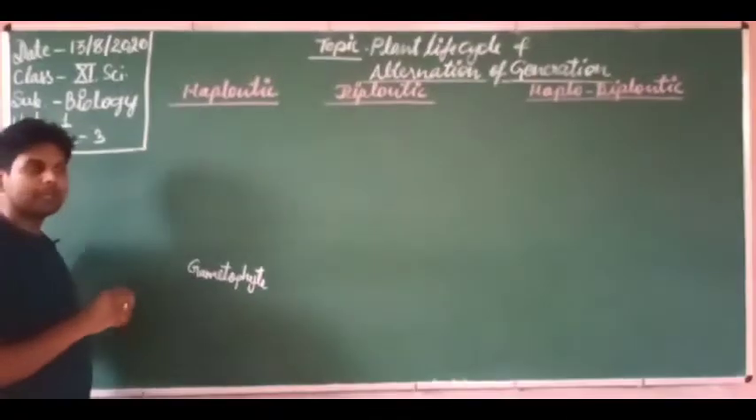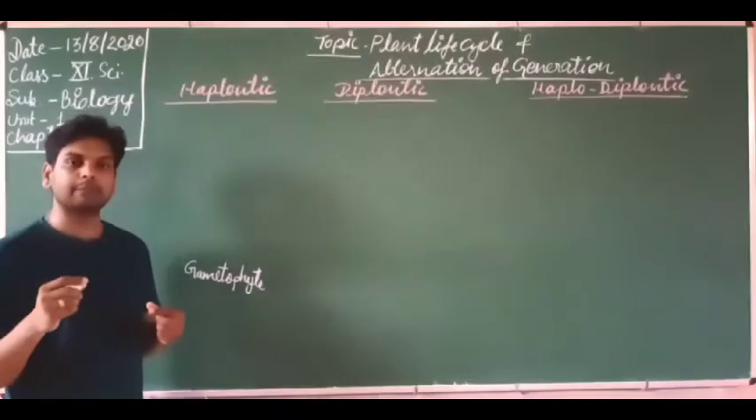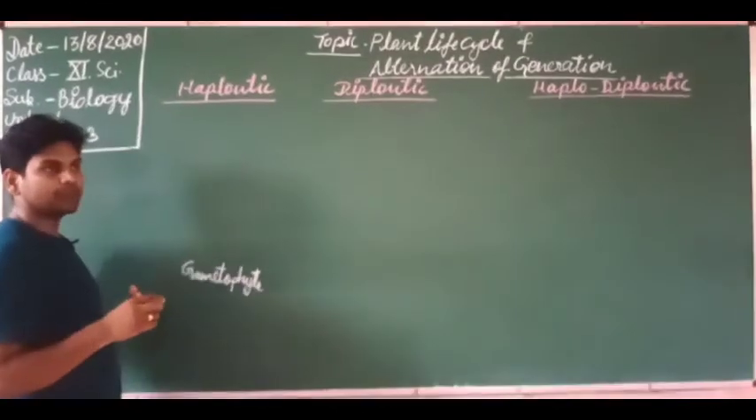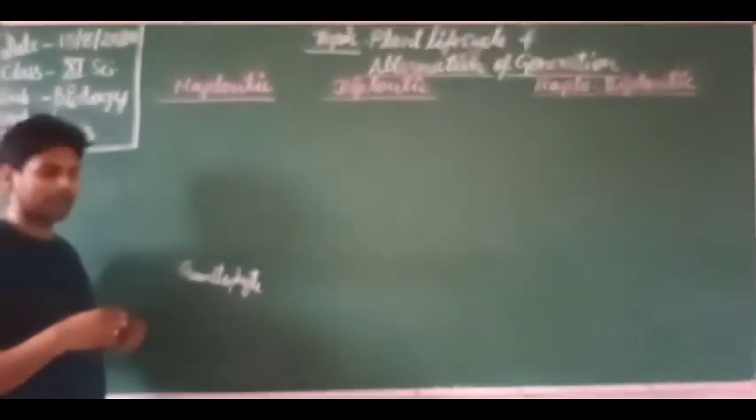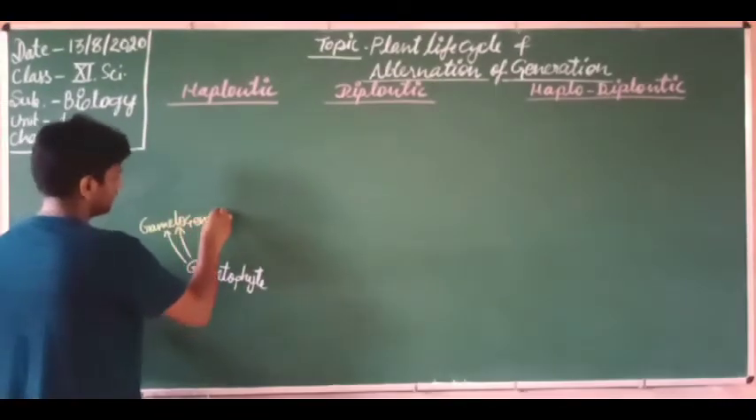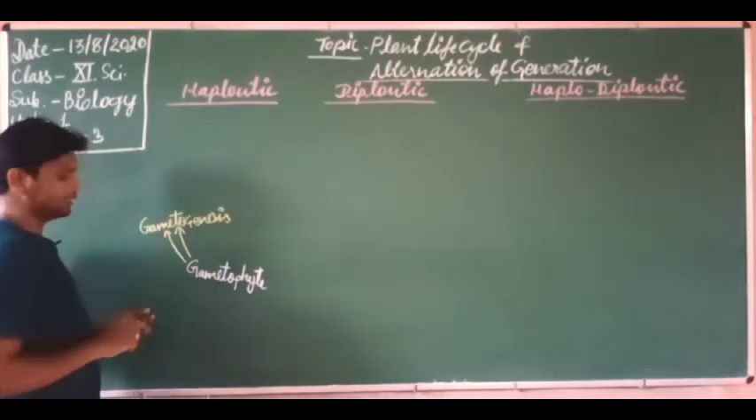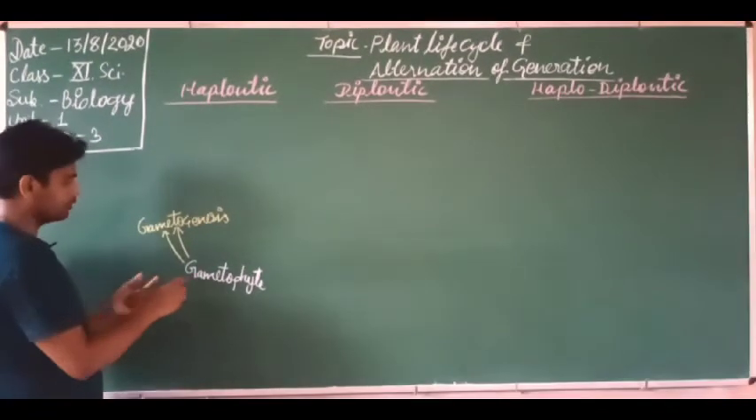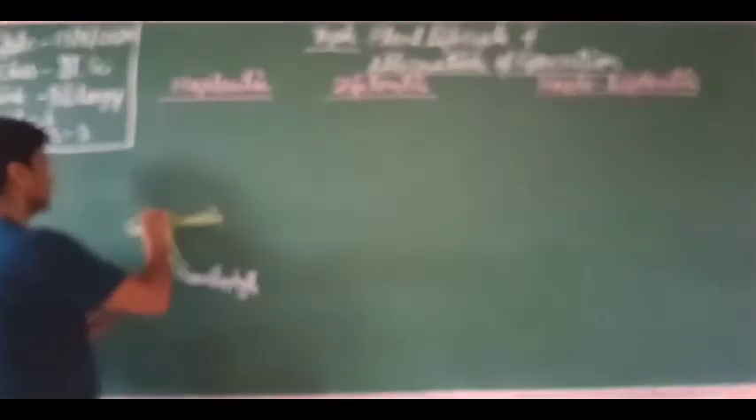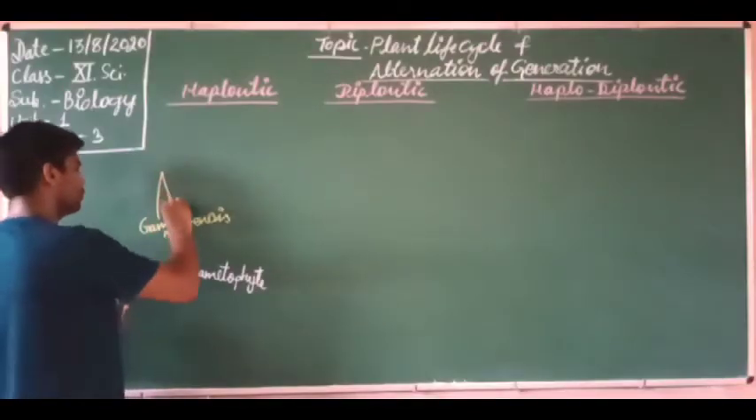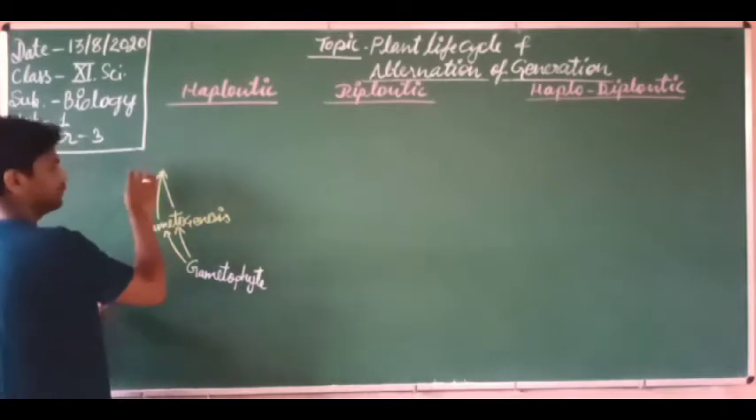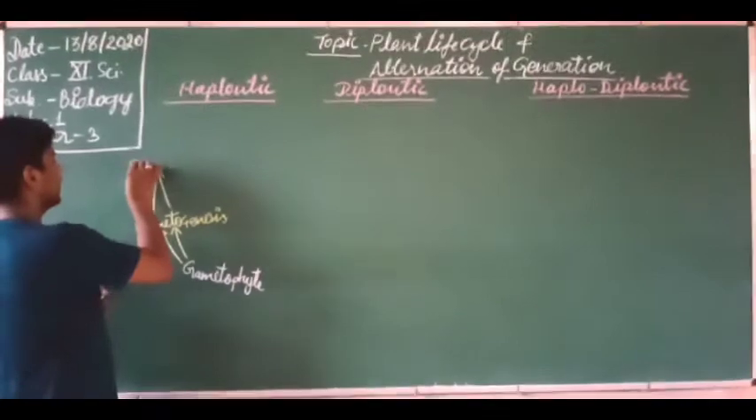Gametophyte is the structure of the plant which produces the gametes. Two types of gametes are formed, male and female gametes. So here gametogenesis occurs. Gametogenesis occurs in the gametophyte, and after gametogenesis gametes are formed, and these gametes fuse to form the zygote. The fusion of gametes is known as syngamy.